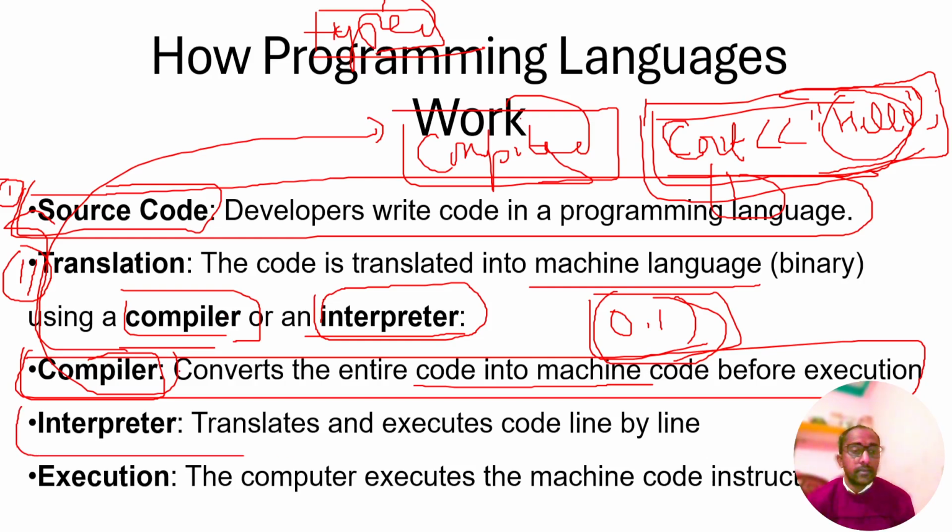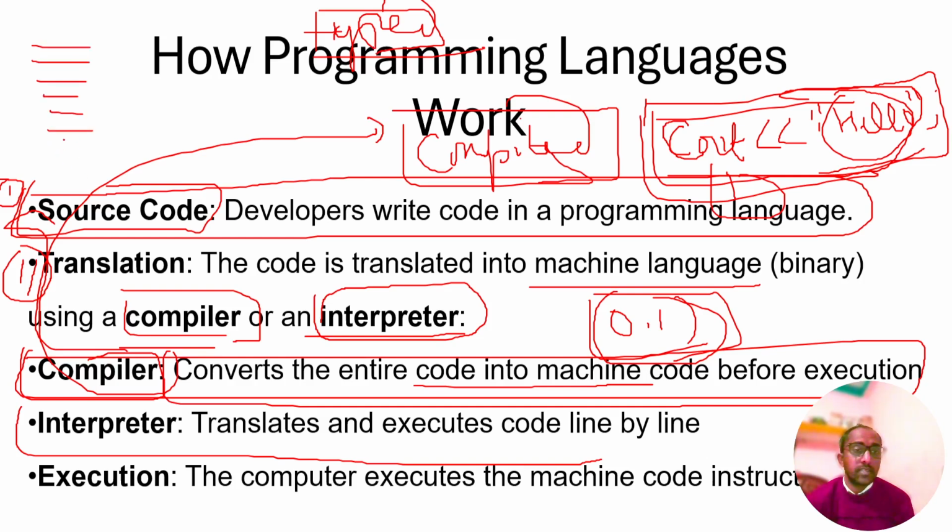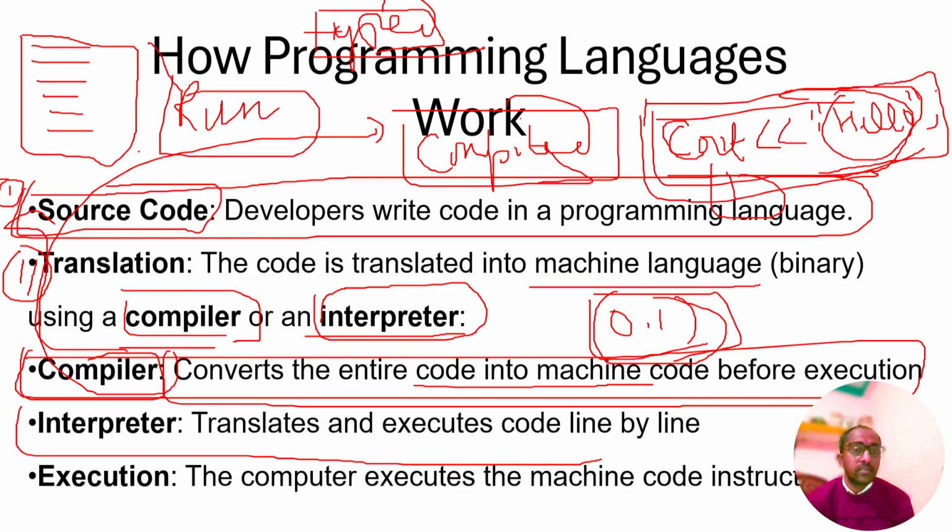Interpreter. The compiler converts the entire code, whatever we have written, line 1, 2, 3, 4, 5, 6, in one run, all at once. Interpreter means line by line conversion. It translates and executes code line by line.